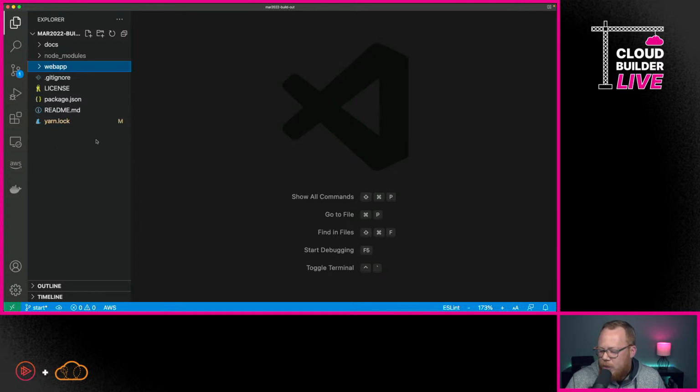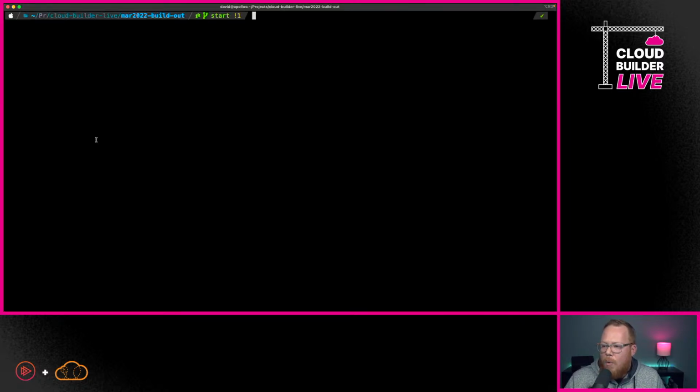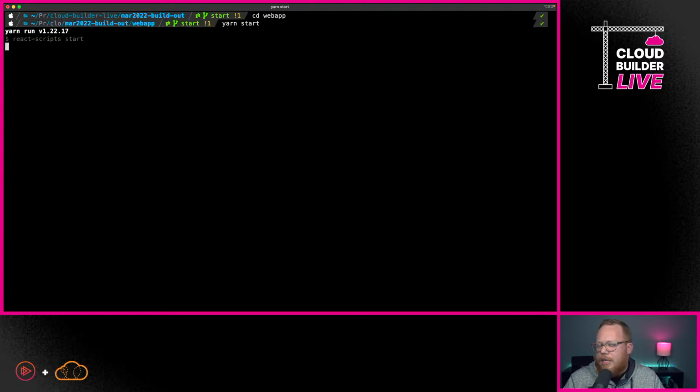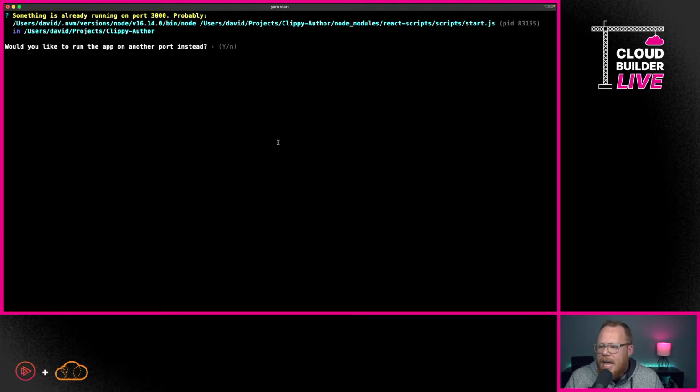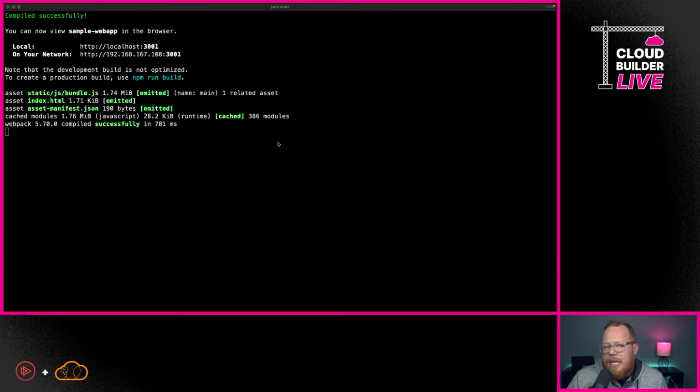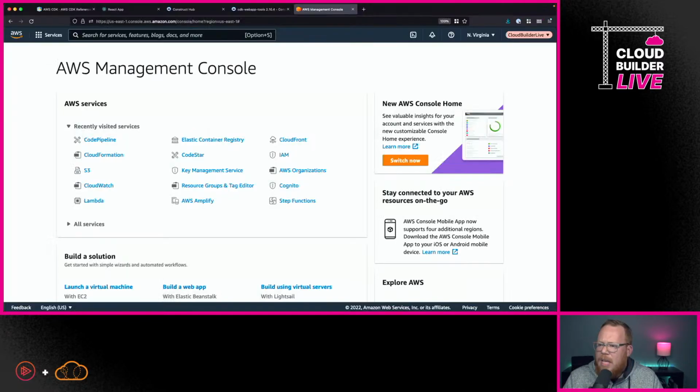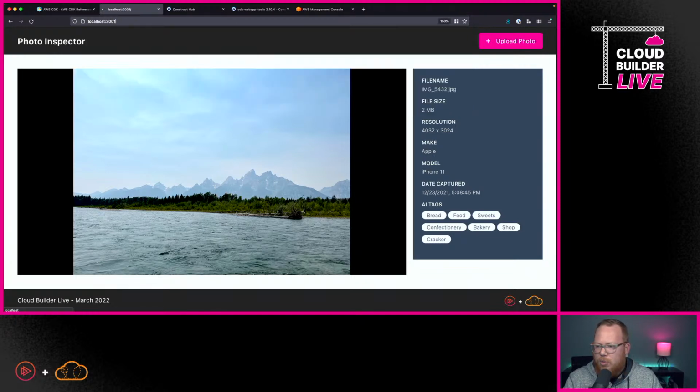So let me go ahead and run this web application so that you can see what we're actually going to be doing here. I'm just going to change into my web application directory, and then we're going to just run yarn start. Now I'm using yarn here instead of NPM, partially because I'm using a mono repo approach. And we'll talk a little bit later about why in some cases that becomes a good thing to do when you're working with the CDK. But it has a lot to do with the fact that we need to manage multiple repositories here.